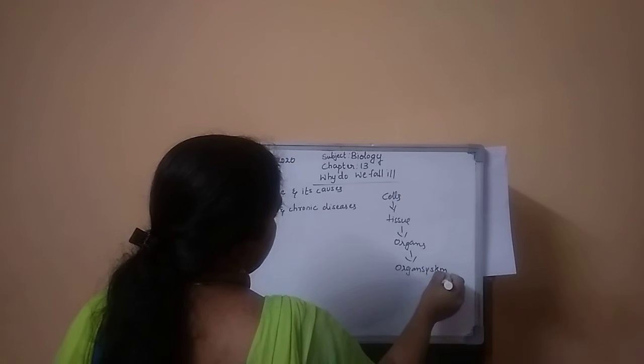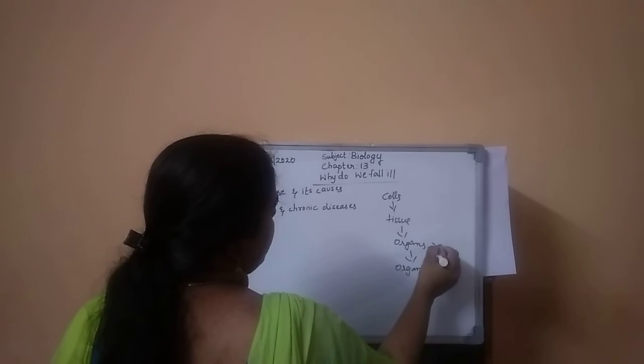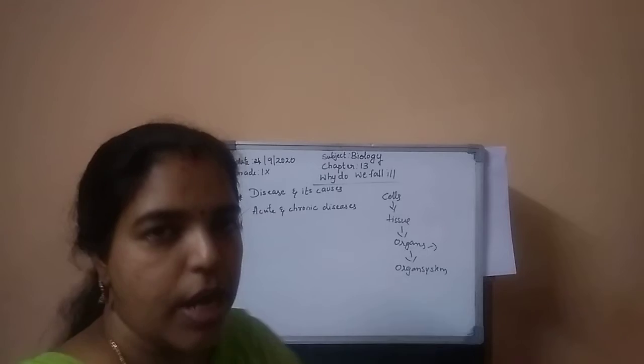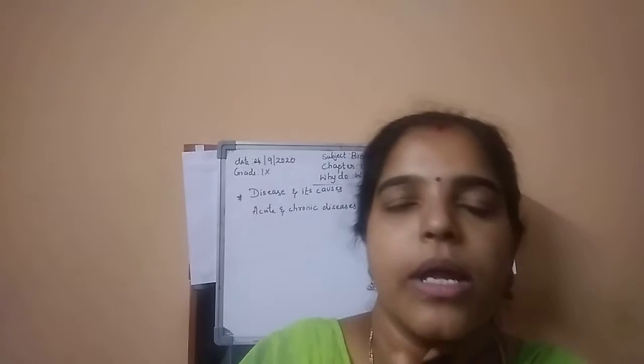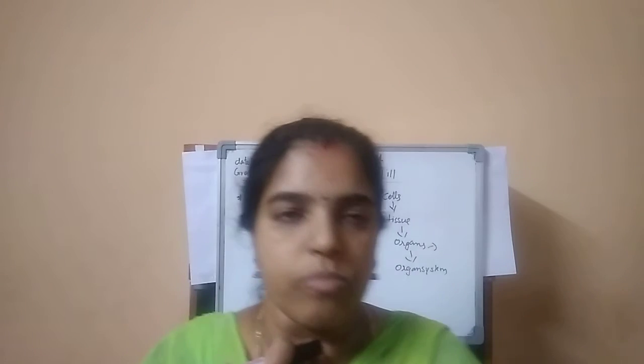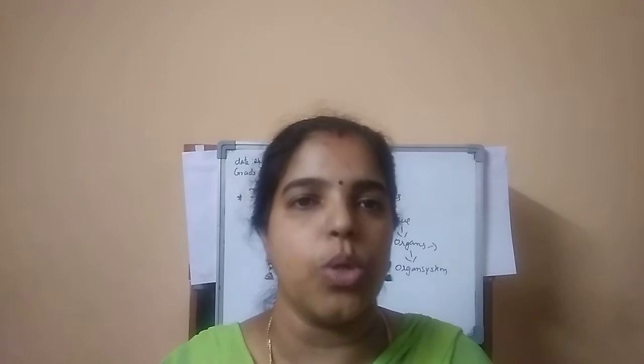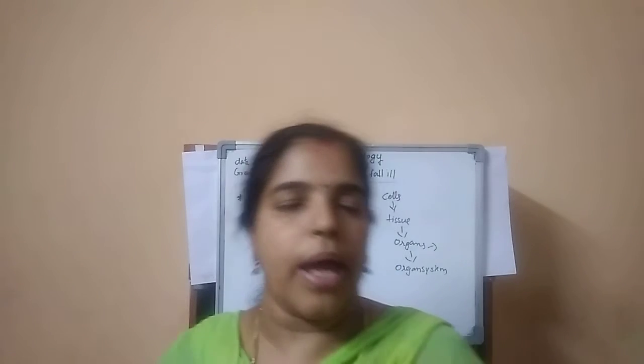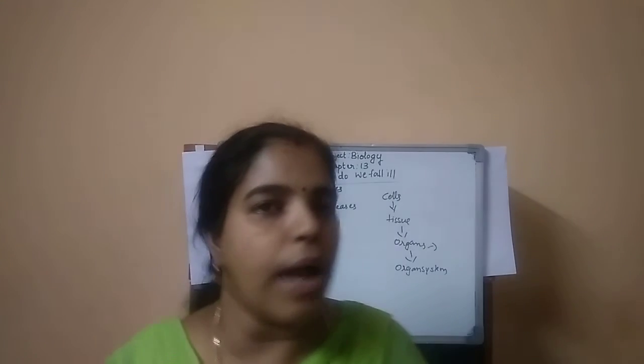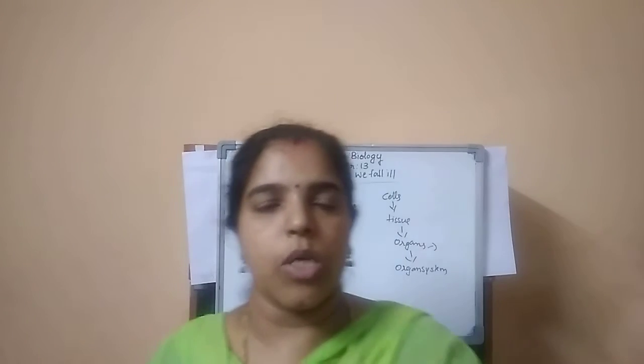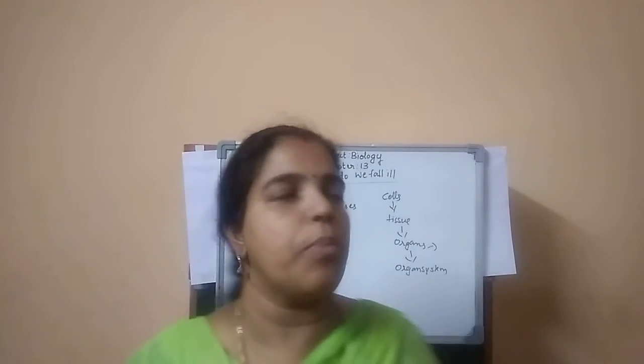You already learned this. For example, I will take the digestive system. The organs there start with the mouth, then the esophagus, which goes to the stomach, and then the small intestine, large intestine, liver, and gallbladder. All these organs combined together form the organ system, that is, the digestive system.